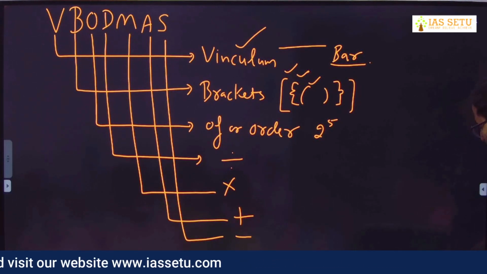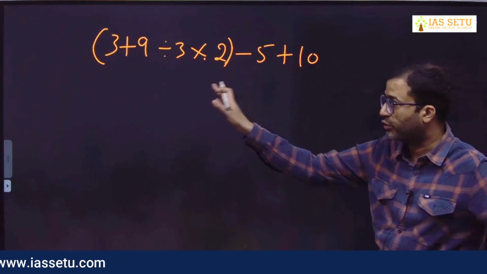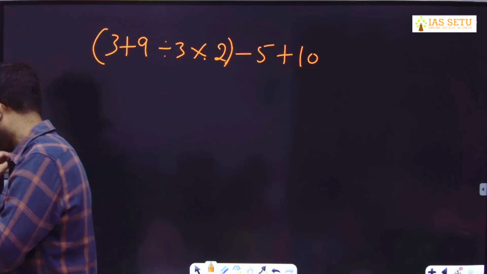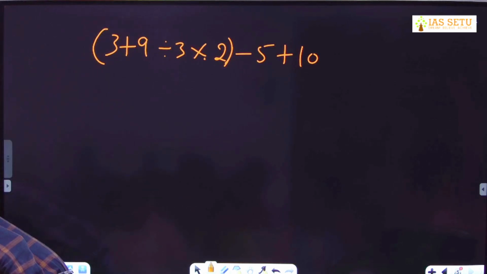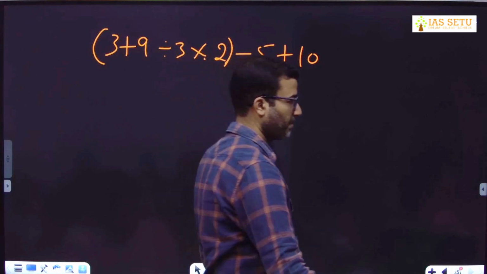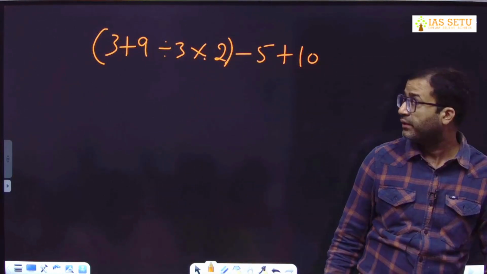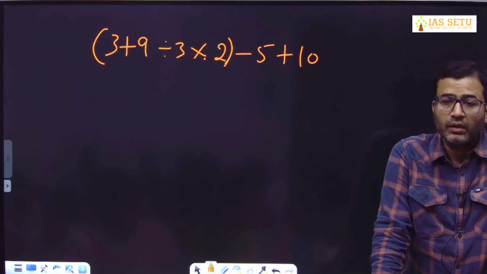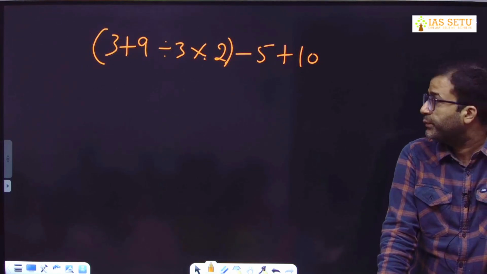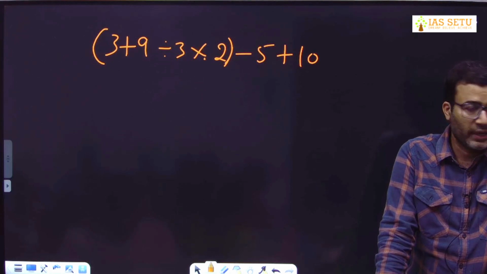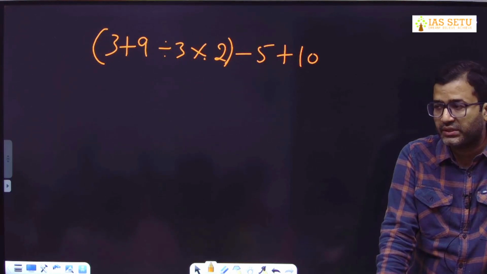Before that, let me solve this question for you. You can note it down now. Small bracket start, 3 plus 9 divided by 3 multiplied with 2, small bracket close, minus 5 plus 10.